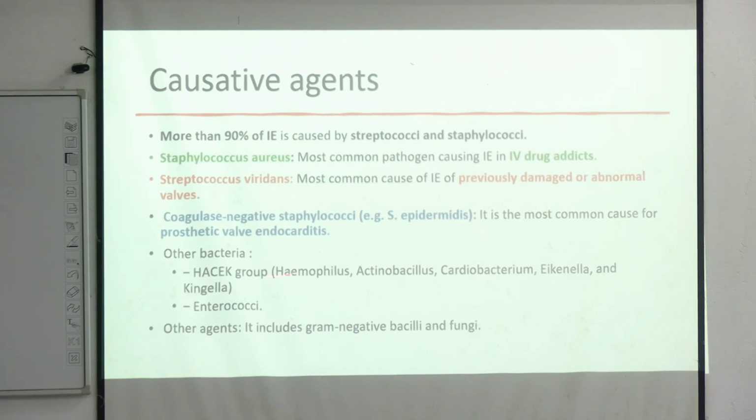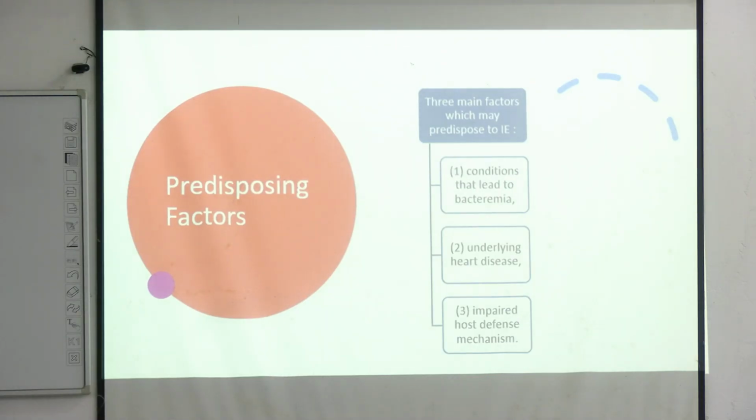Other bacteria which can also cause endocarditis are the HACEK group of bacteria. Next are Enterococci and the gram-negative bacilli and fungi. So we have three risk factors or predisposing factors for this condition. Not everyone will have this infective endocarditis. Some of these three major conditions will predispose a person to this condition.